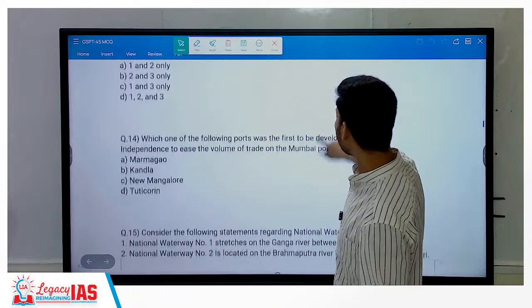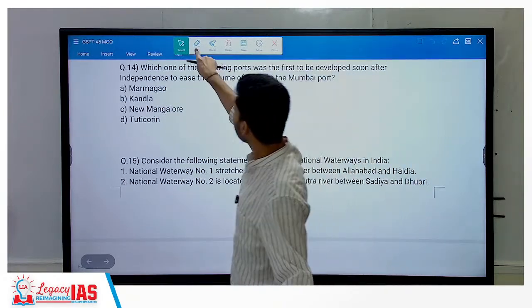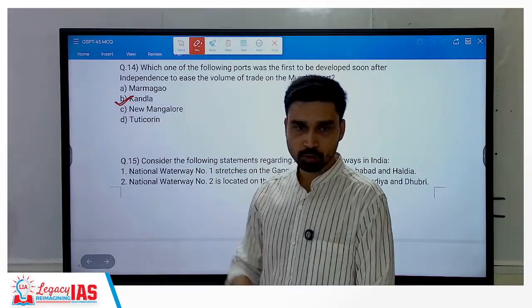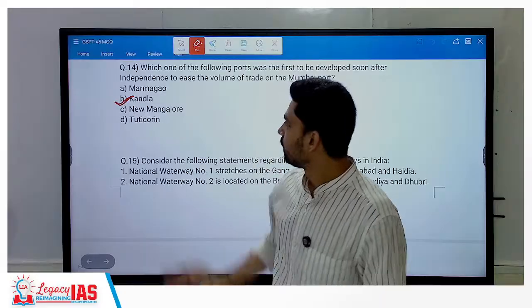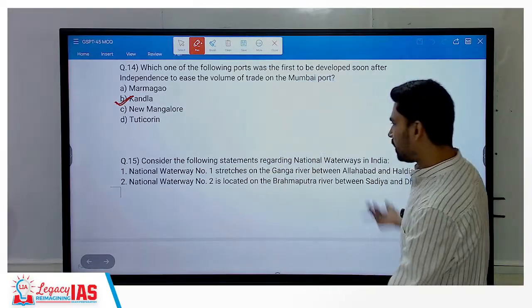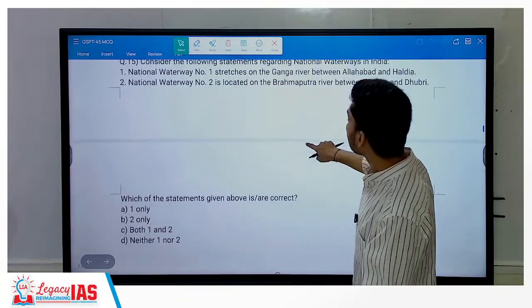Then which of the following ports were the first to be developed soon after independence to ease the volume of trade? Again, a factual historical fact. It was Kandla. Kandla is very close to Mumbai, right? So Kandla port was developed there. Next, the national waterways. Yesterday I think we discussed it also. What is the correct option?